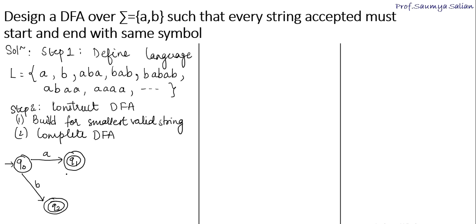So now let's complete our machine. We have constructed a DFA for the smallest valid strings possible in the language. Q0 has responded to A, it has responded to B, it is complete. Coming to state Q1, to reach Q1 I have to encounter input A. Now if I get an A, is it a valid string? Yes, it is valid because it is starting with an A and ending with an A. So even if I have multiple A's, it is still valid. So I put up a self loop of input A.